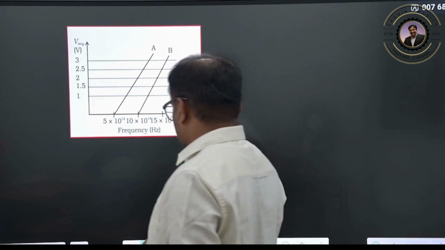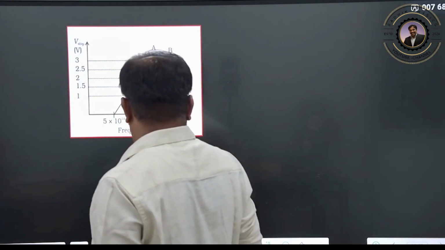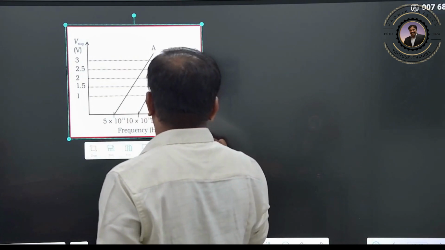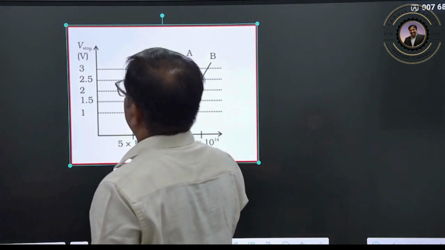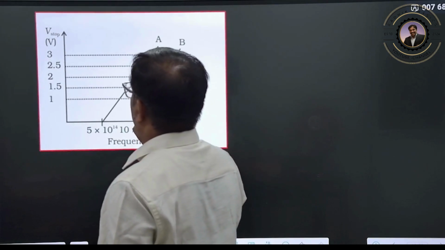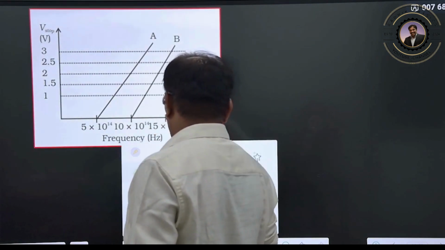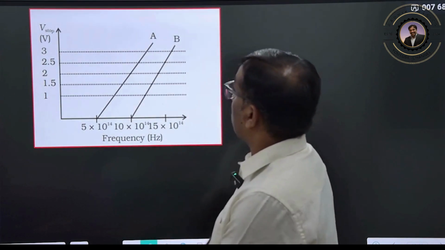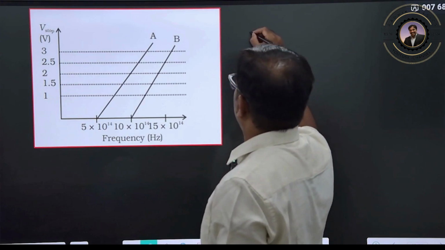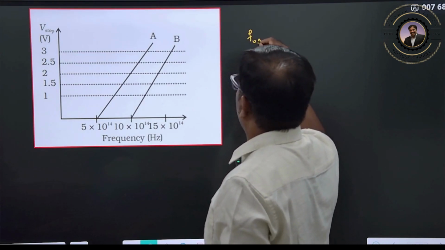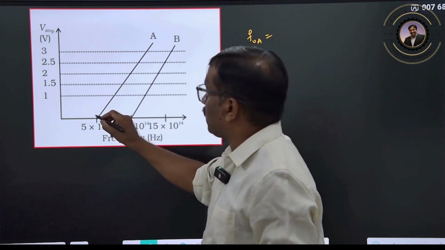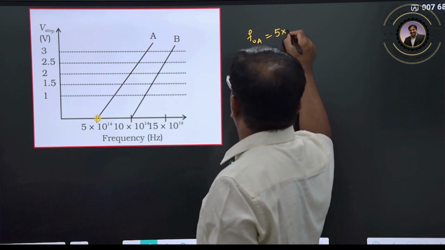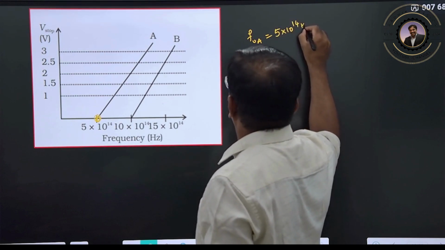Yeah, one more question. Here there are graphs given. You observe these graphs. We want to calculate the threshold frequency of A. Here the intercept is the threshold frequency. How much? 5 into 10 to the power of 14 hertz.